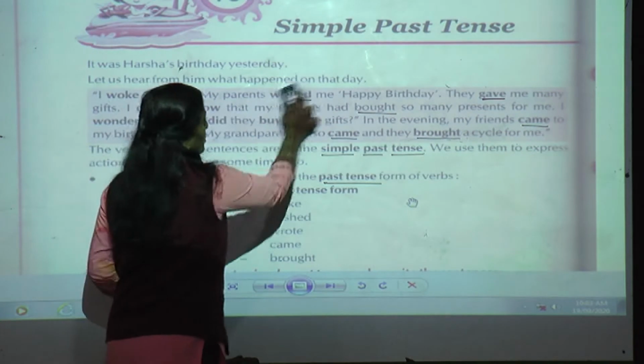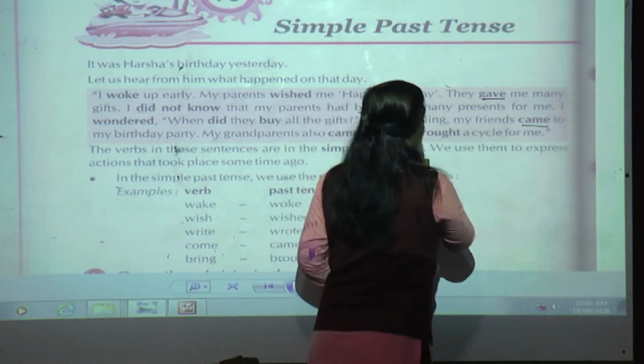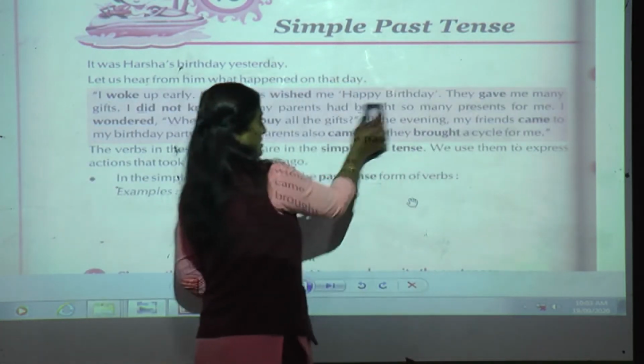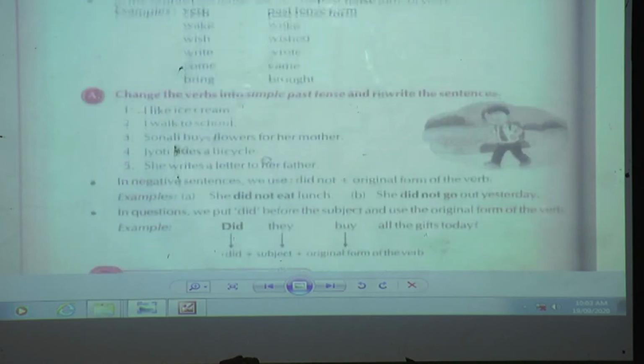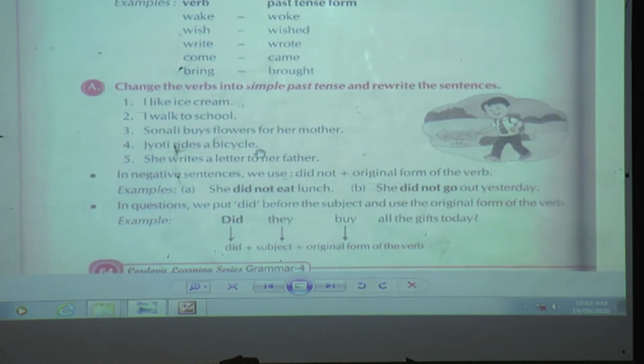Now we will move on to the exercise. This was all about the past tense. Ready, students, to solve the exercise? Okay. Come to the same page, page number 64, exercise A. Take a pencil in your hand. Now we are going to solve the exercise.